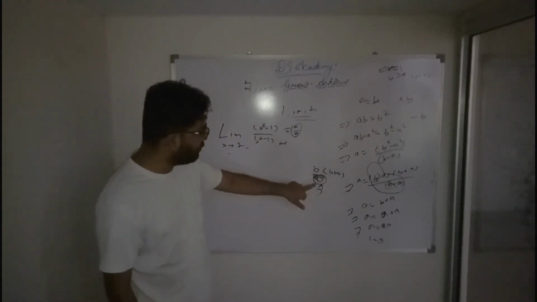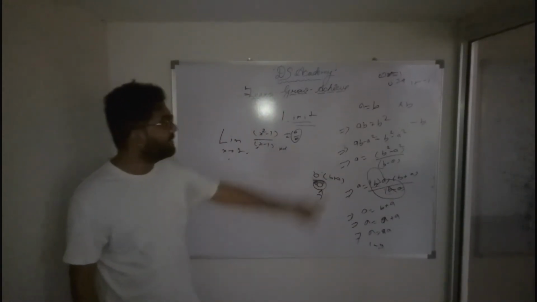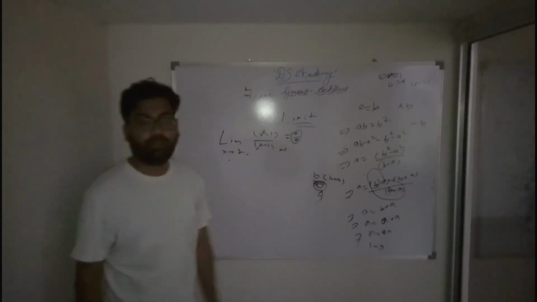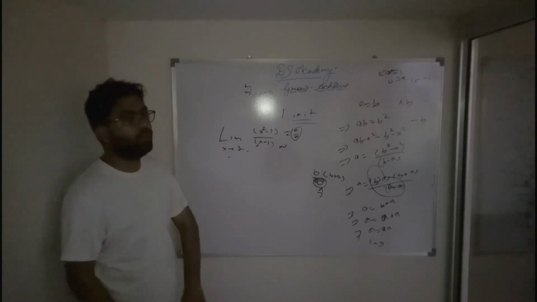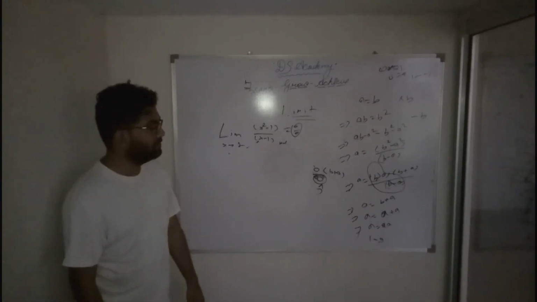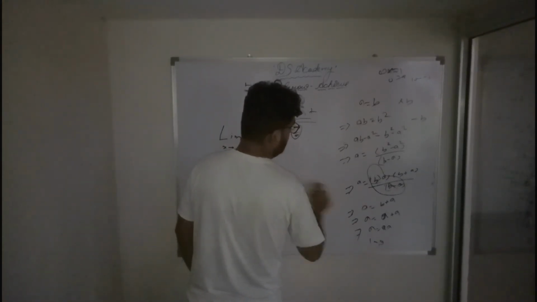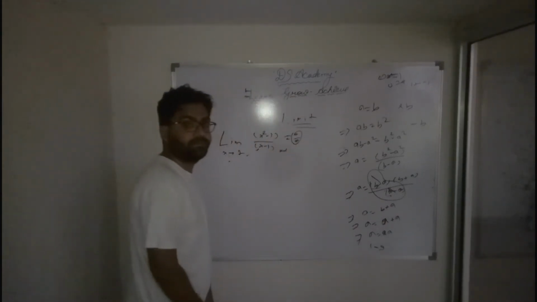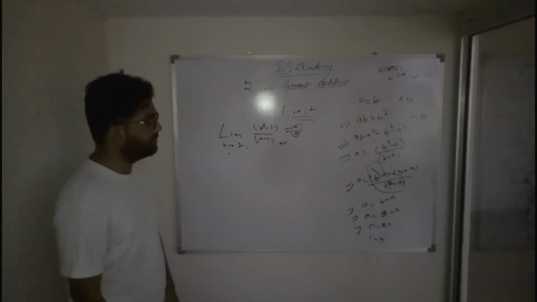We can't put 0 here, because b is equal to a. If you put b equal to a, it will become 0, and when it becomes 0, you get the wrong answer. The whole mathematical equation falls down. So we can't cancel this directly because 0 is here. Understood? So never cross it.